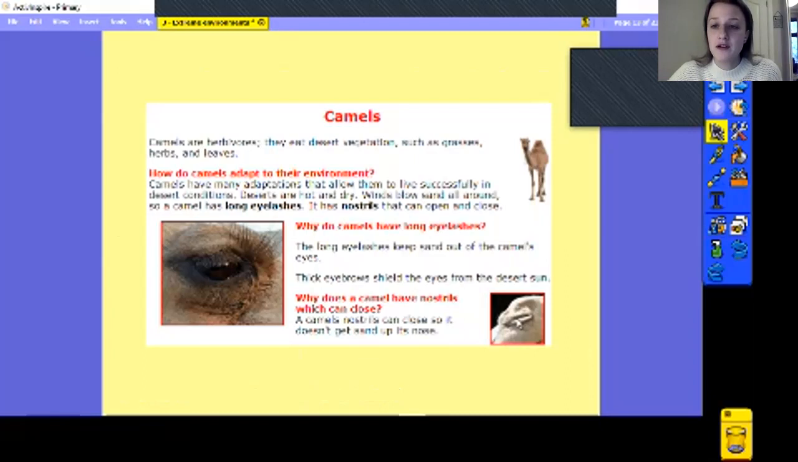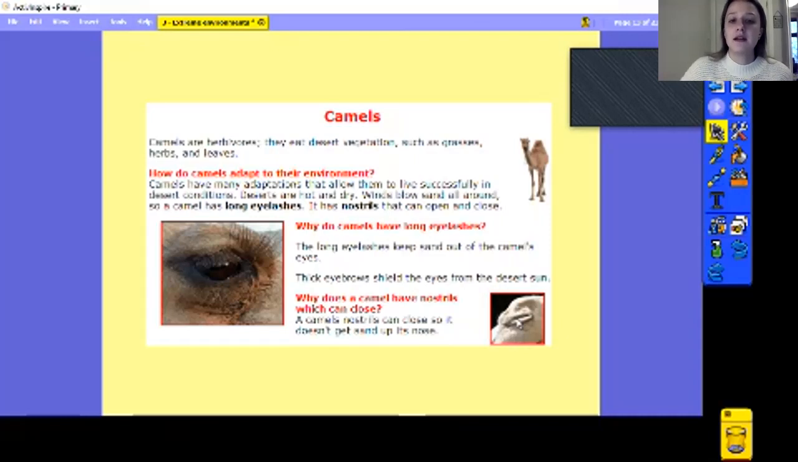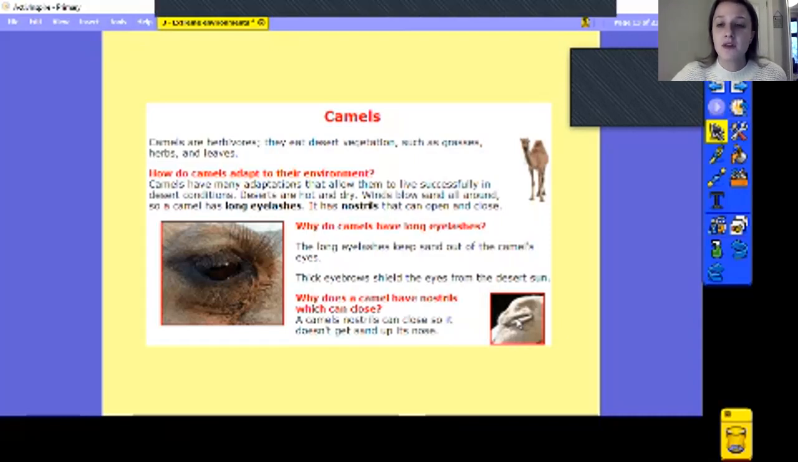So our first animal that we're going to have a look at is a camel. So camels are herbivores. They eat plants. So they eat those desert plants like the grasses, maybe some herbs and a few leaves. So how have they been able to survive in that environment then? Because there's not many plants there that they can get. So camels have adaptations that let them live successfully in those hot and dry conditions.